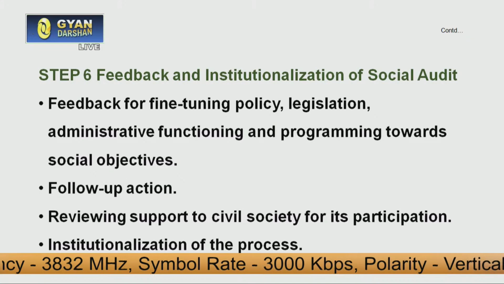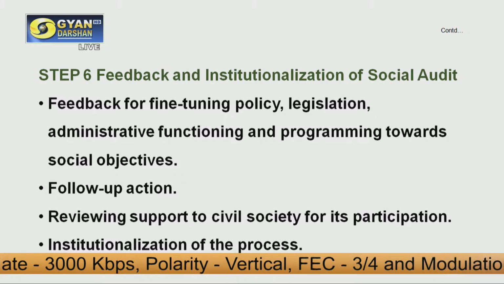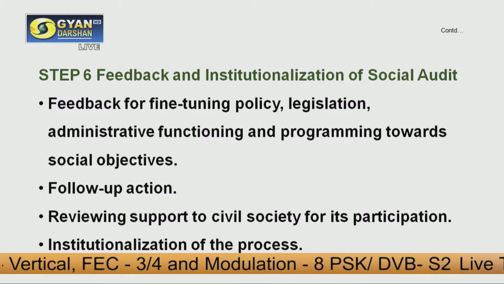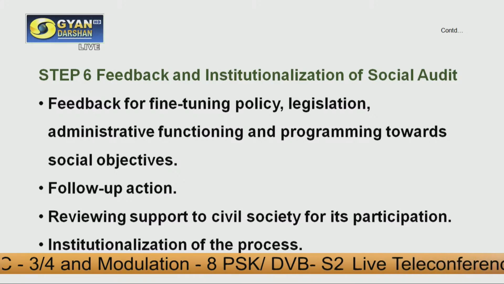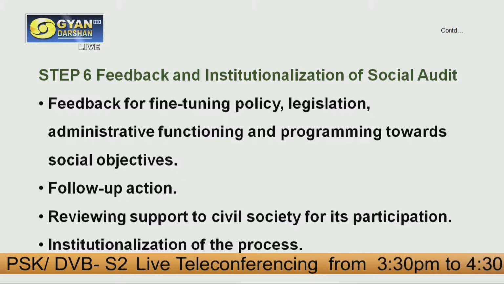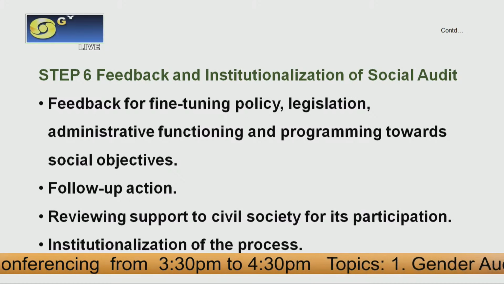The last step is step 6, that is feedback and institutionalization of social audit. These are the significant activities one has to take up in the last stage of doing the social audit.